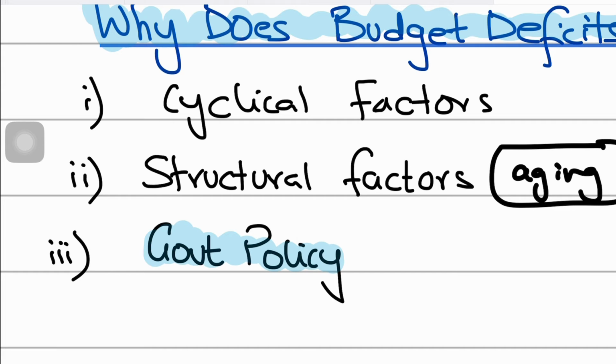So under expansionary fiscal policy during economic downturns, the government may deliberately run that budget deficit to boost and stimulate AD and stimulate that economic activity, such as increasing government spending on infrastructure projects, healthcare, education, maybe increasing unemployment benefits.